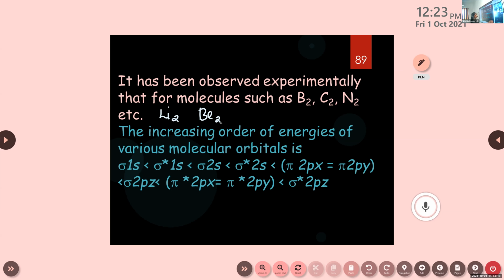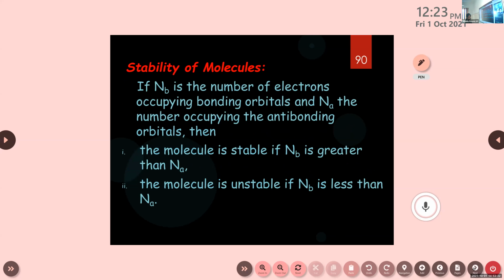Okay, then we are moving to the next slide. How this electronic configuration will affect molecular behavior. First one is stability of molecules.